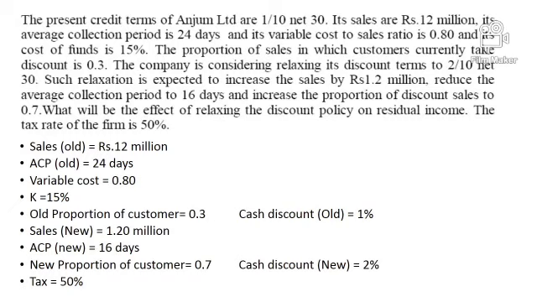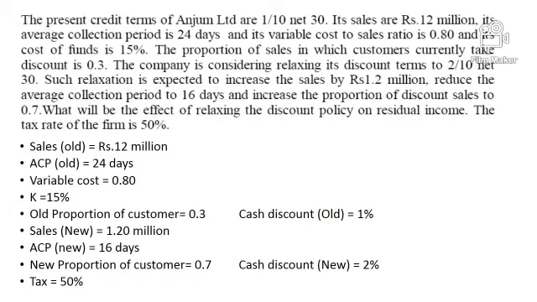This is the additional sales, reducing the average collection period to 16 days. So earlier the company was taking 24 days, now it will take only 16 days to collect the fund. And the new proportion of customers who will be receiving the cash discount is 0.7.